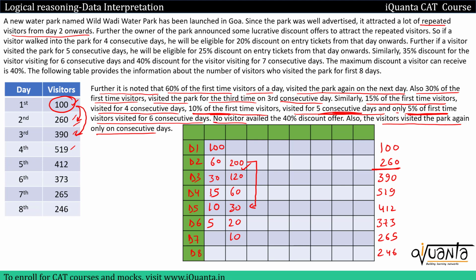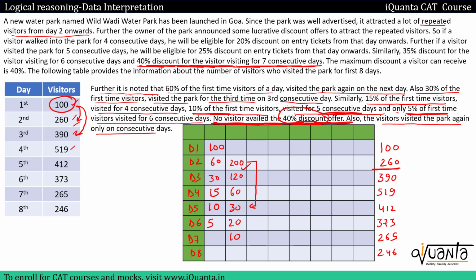See, we were given one more clue that no visitor availed the 40% discount offer, right? And which day is related to the 40% discount? We have been given a 40% discount for the visitor visiting for 7 consecutive days. So that means on 7 consecutive days there must be a customer who can avail the 40% discount, but we have been given that there is no customer who availed the 40% discount offer.